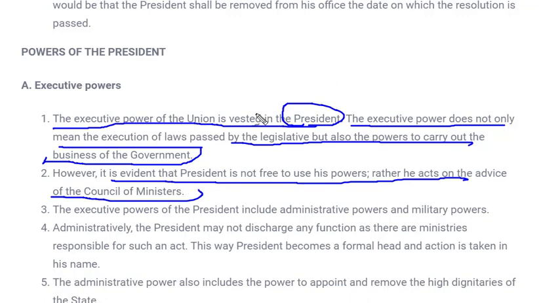If we try to understand with the simple example of a joint family, we can make a proper analogy of how a president actually takes part in governance. We can even take the example of your own family. In your home, you have your father and mother, you are the children, and you have grandparents in your house.